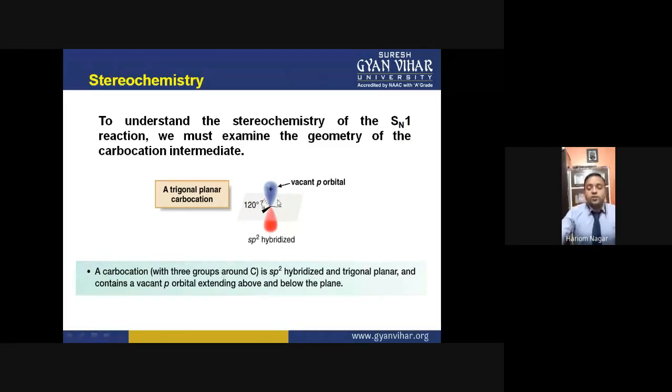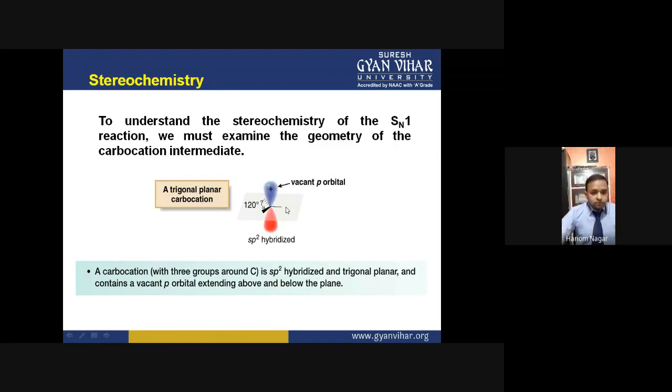So why is this carbocation triangular and planar? The geometry of this carbocation is trigonal planar. This carbocation is sp2 hybridized, and an sp2 hybridized carbocation is always trigonal planar. This does not depend on what groups are present here in the plane. It does not affect the geometry of this carbocation.